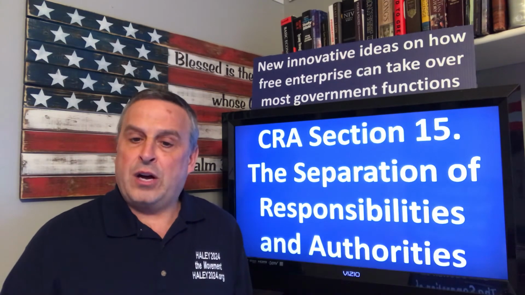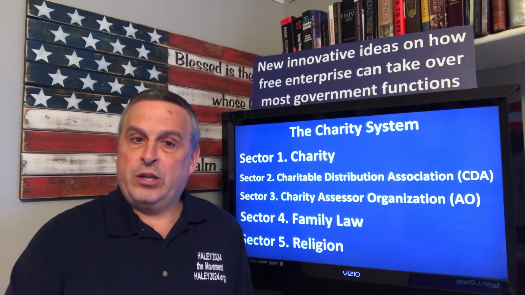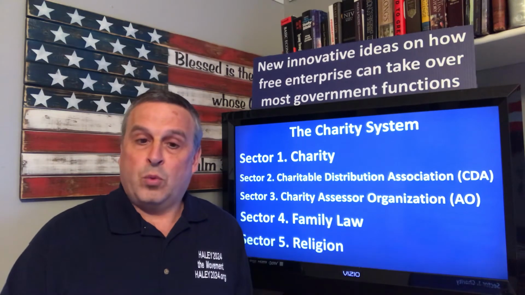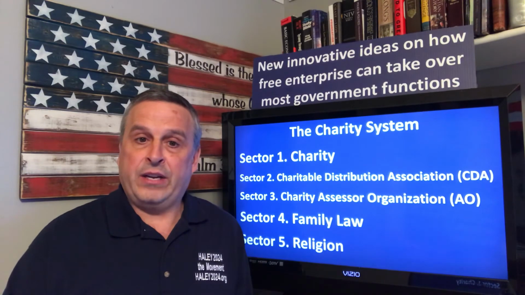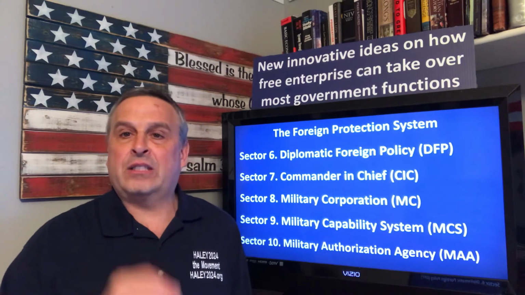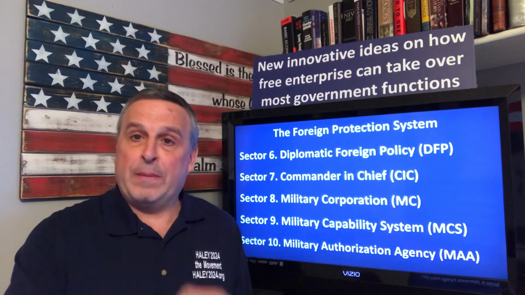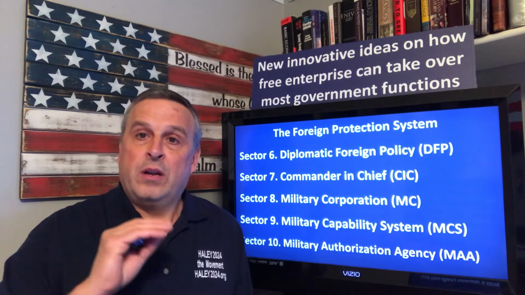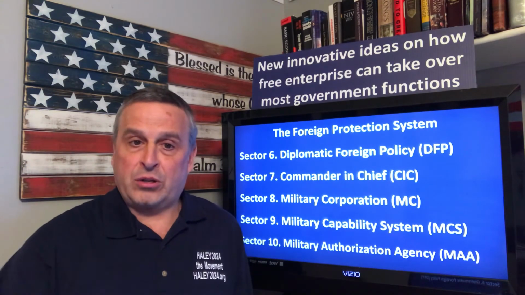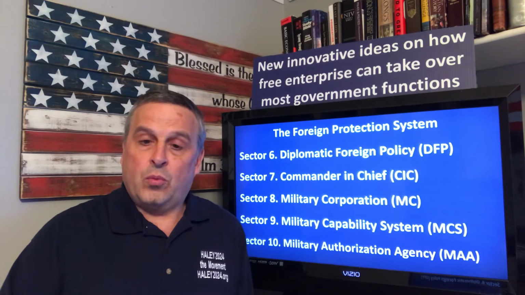The separation of all responsibilities and authorities into 30 sectors. We have 5 going into the charity system because we get rid of government welfare altogether. We'll discuss that in many different videos. The 5 in the foreign protection system. Again, each one of these has top level people vote, representative oversight. So every one of these will have, there's nobody over top of more than one sector at a time. So we'll get into that.